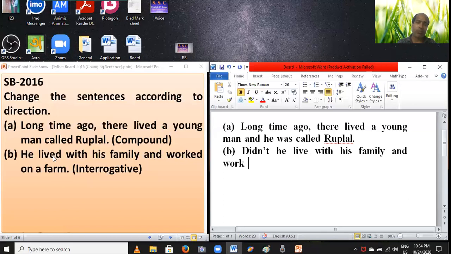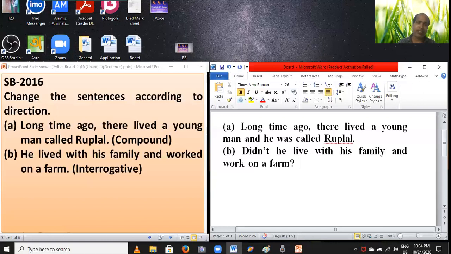This is B2, this is another verb B2, so this is past form, so you have to cut "ed" from "worked". Then "on a farm". Dear students, you have to set the question mark.